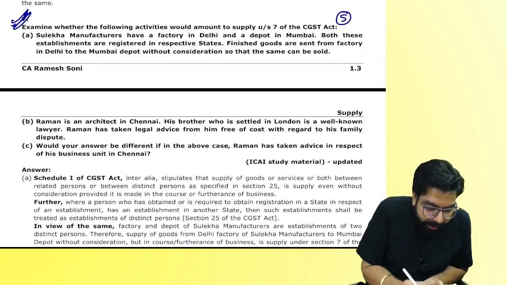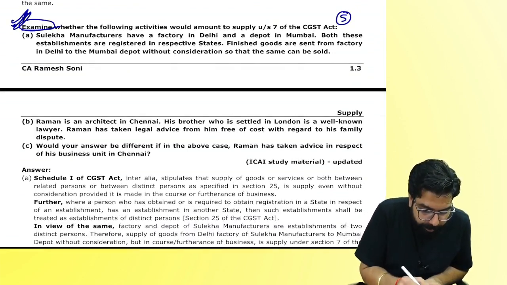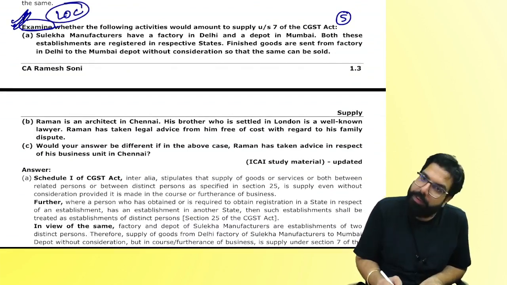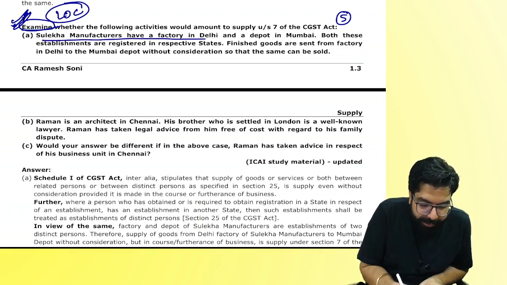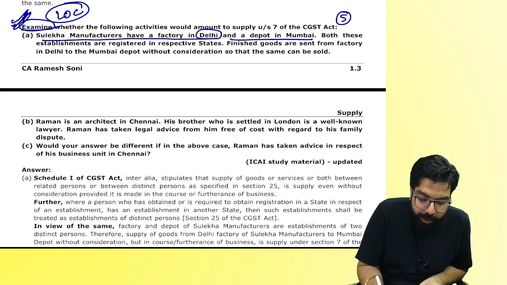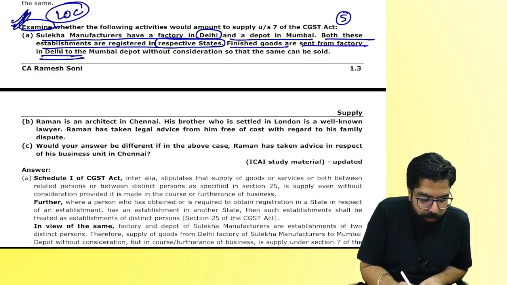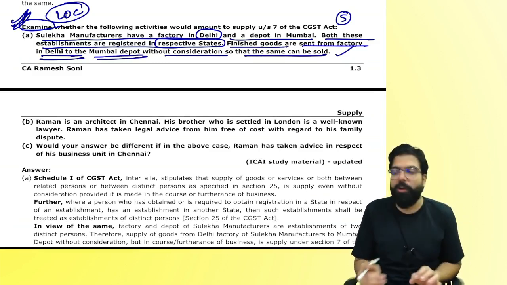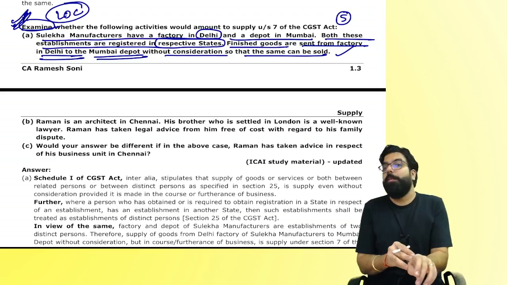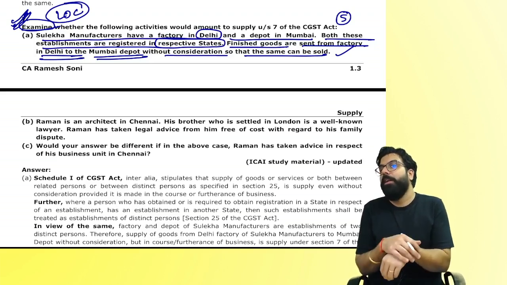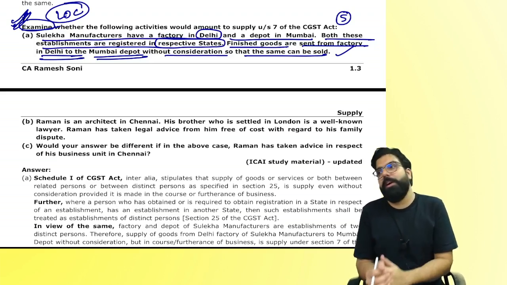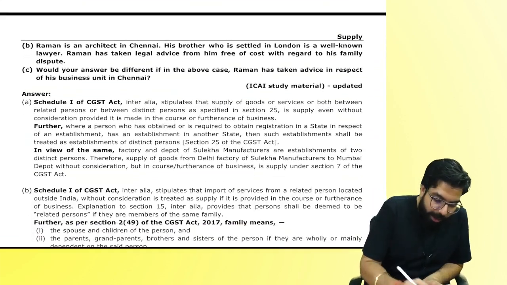Next. It says examine. It means you will write what? LOC. Surekha Manufacturers have a factory in Delhi and a depot in Mumbai. Both these establishments are registered in their respective states. So what? Distinct person. Finished goods are sent from the factory in Delhi to the Mumbai depot without consideration so that the same can be sold. Supply, not supply, everyone? Supply between distinct persons without consideration will also be considered as supply. So first you have to write the law.